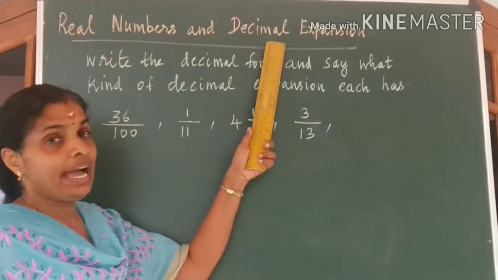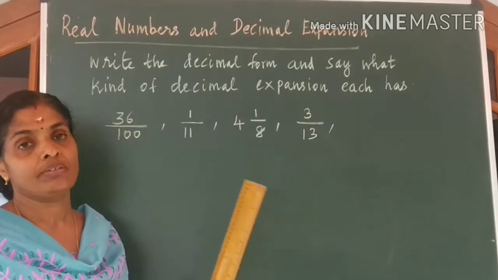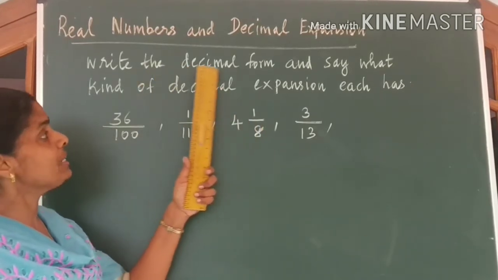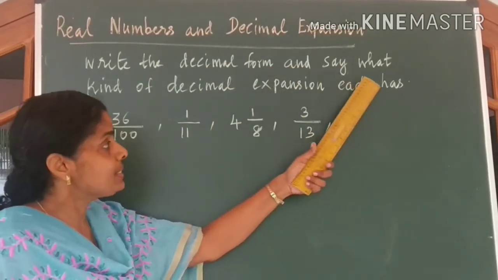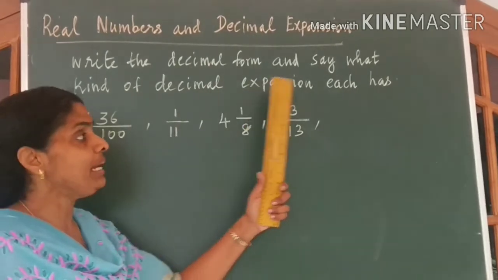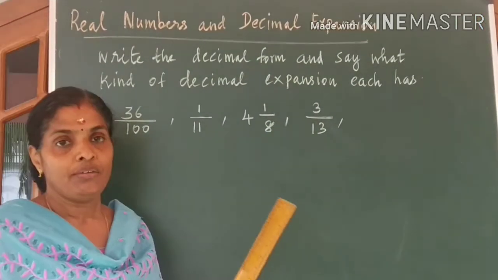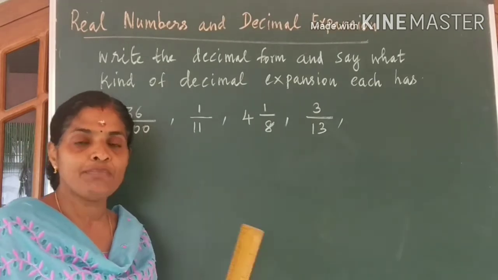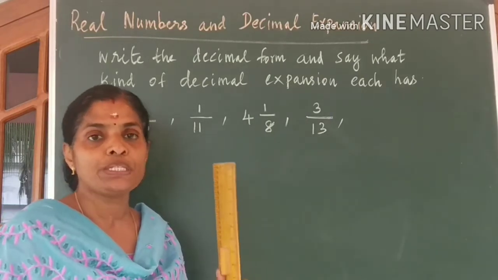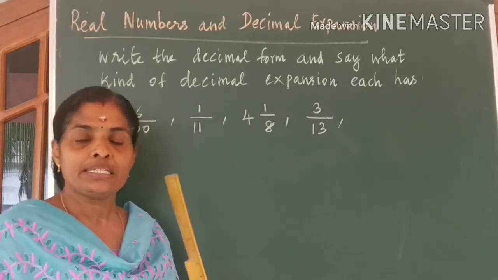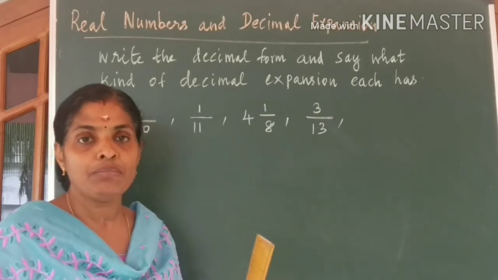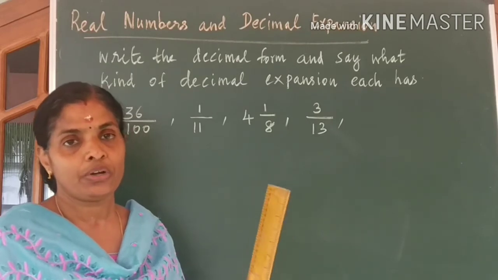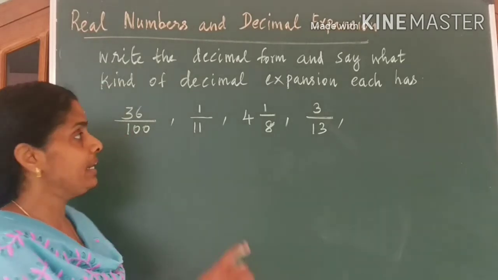Real numbers and decimal expansion. You are given some questions for which you are asked to write the decimal form and say what kind of decimal expansion each has. When we come to decimal form, in some cases the decimal representation stops at a particular stage. In some other numbers, the same number or a block of numbers repeat. Let us see the first question.